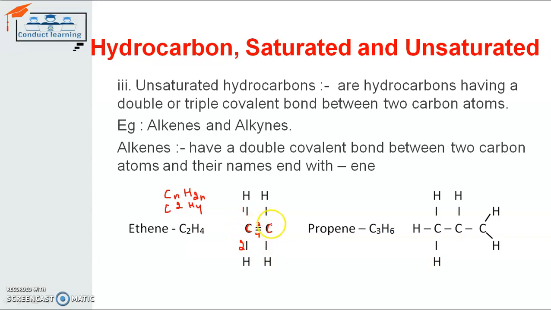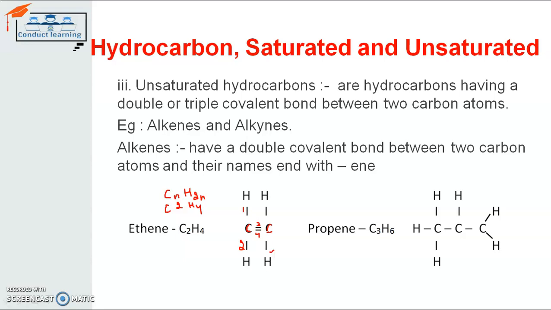The same is true for this carbon atom also. This carbon atom shares its two electrons with this hydrogen atom and this hydrogen atom, and two electrons with the other carbon atom. In that way it makes an unsaturated bond, or double bond, with the other carbon atom. So the carbon atoms make a double bond between them, right?